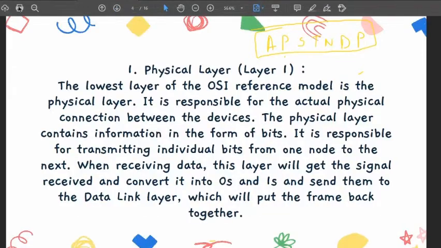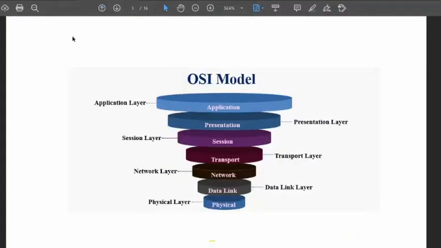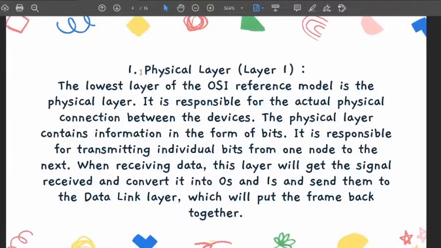Okay, now just going from downward, or you can just call it the first layer also. It depends on you how you start learning. So the last layer, or you can say the first layer from the receiver side. Here you can see this is the last layer for the sender side, but the first layer for the receiver side. Okay, fine. So physical layer, what is physical layer? The lowest layer of the OSI model.